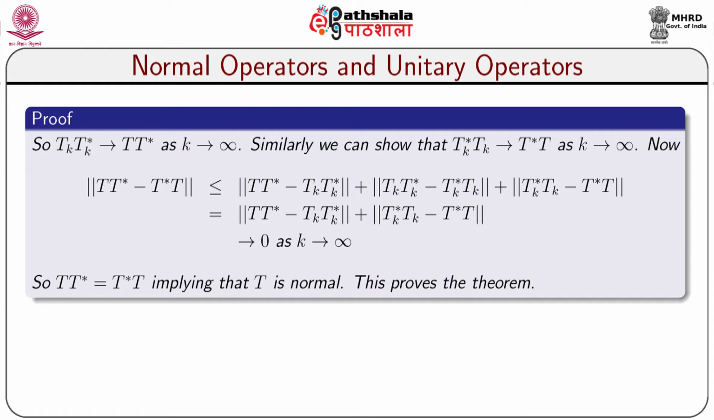Now, norm of TT* - T*T is less than or equal to norm of TT* - T_kT_k* plus norm of T_kT_k* - T_k*T_k plus norm of T_k*T_k - T*T. By the equality of T_kT_k* and T_k*T_k, this is equal to norm of TT* - T_kT_k* plus norm of T_k*T_k - T*T, which goes to 0 as k tends to infinity. This shows that TT* equals T*T, implying that T is normal, and hence the theorem.